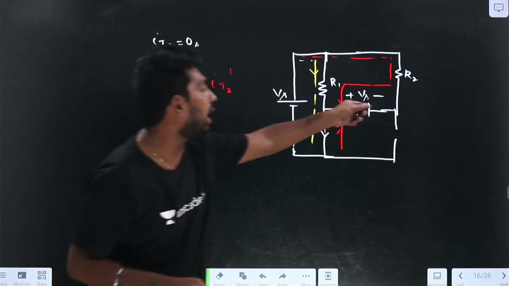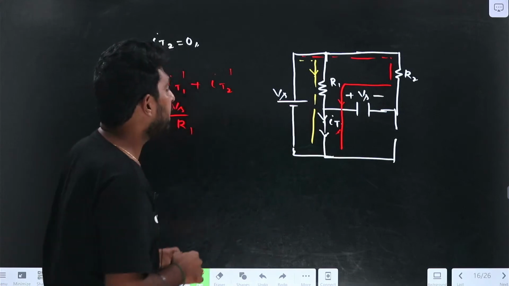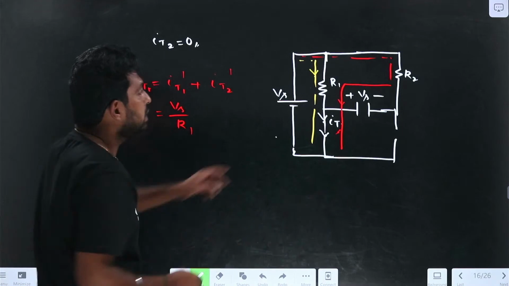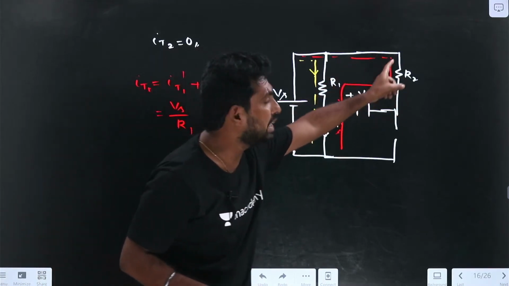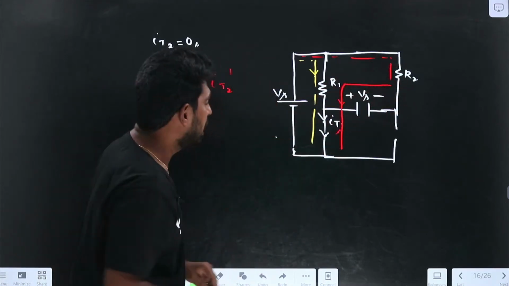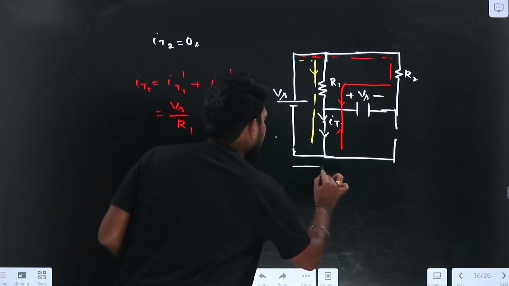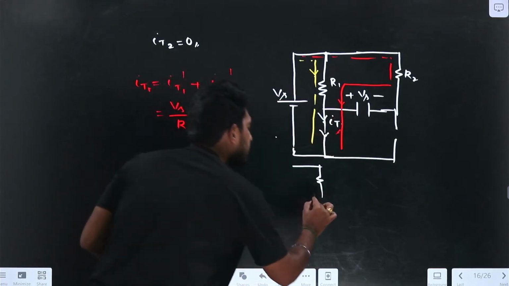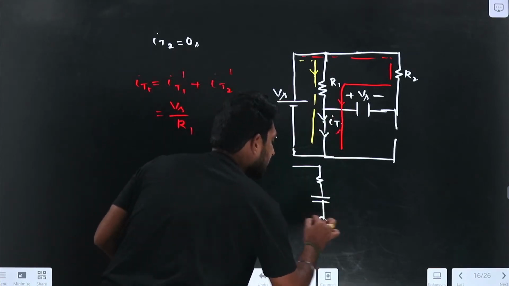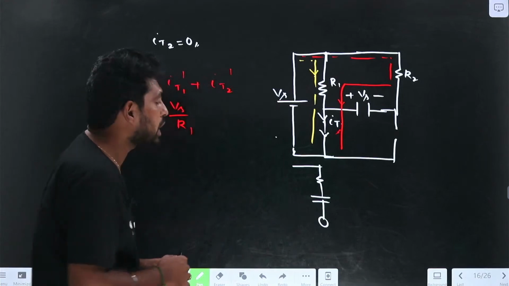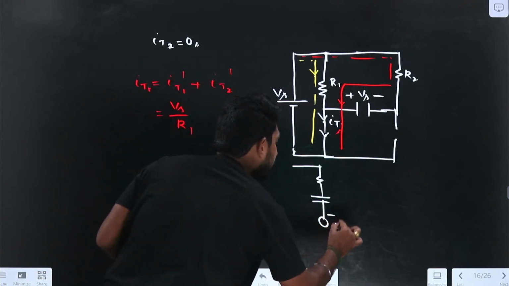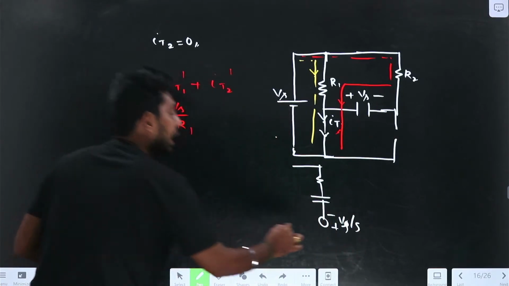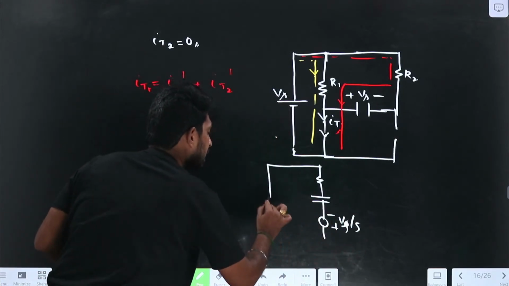How can we find the current through R2? Let me take that circuit. The other branch is the series combination of resistance and capacitance. It would be R2 and the capacitor, where the capacitor voltage polarity is minus and plus. If I apply the Laplace transform, it will be minus plus V naught by S, that is Vs by S.